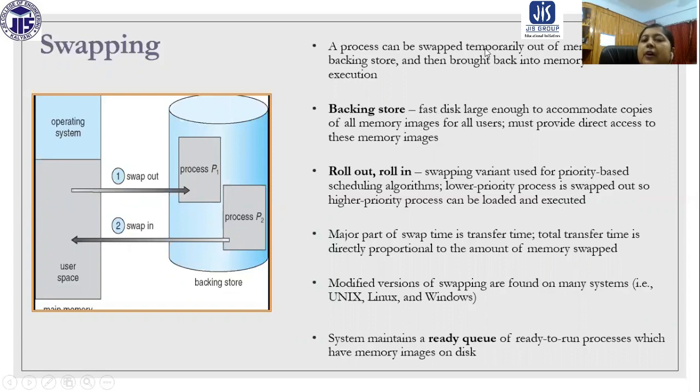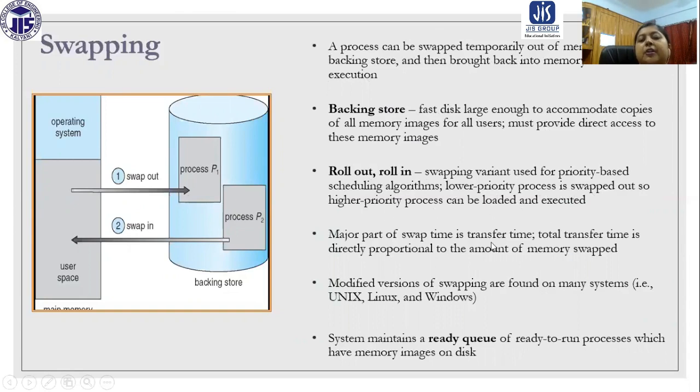A process can be swapped temporarily out of memory to a backing store and then brought back into memory for continued execution. That is basically swapping. So what is a backing store? It is a disk large enough to accommodate copies of all memory images for all users, and it must provide direct access to these memory images. Roll out and roll in is a swapping variant used for priority-based scheduling algorithms. In place of swap out and swap in, they use roll out and roll in. A lower priority process is swapped out so a higher priority process can be loaded and executed.